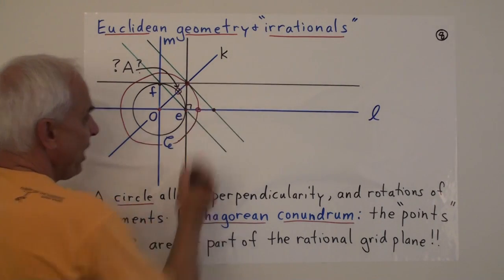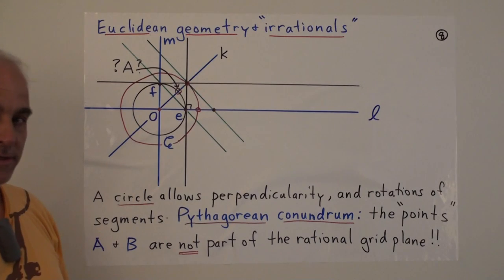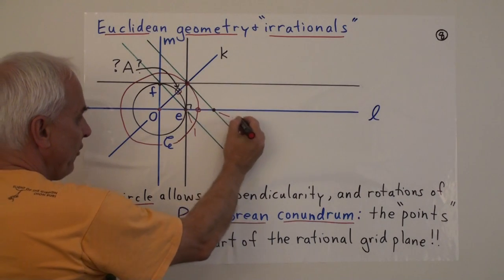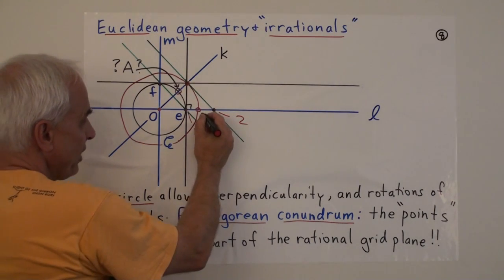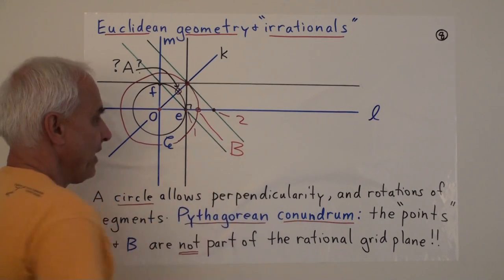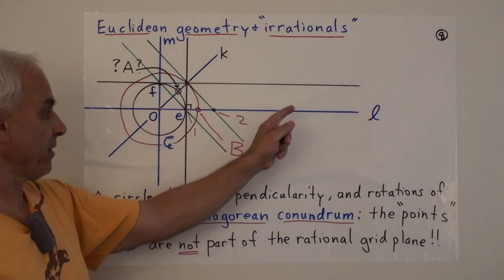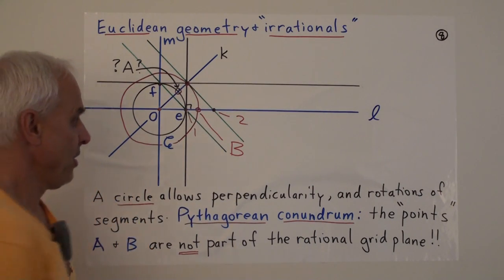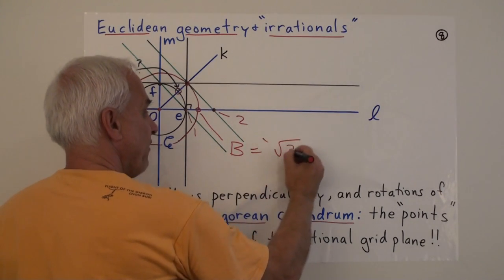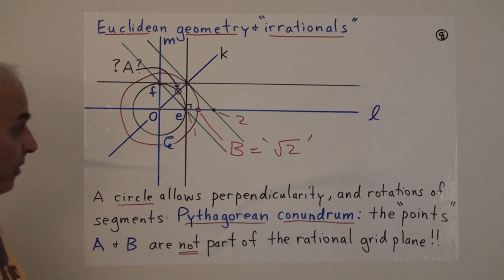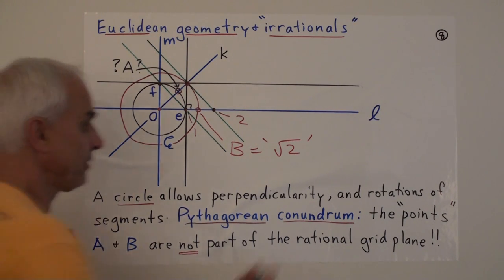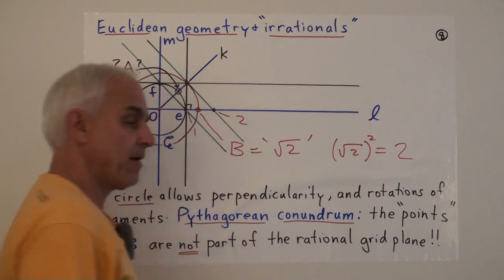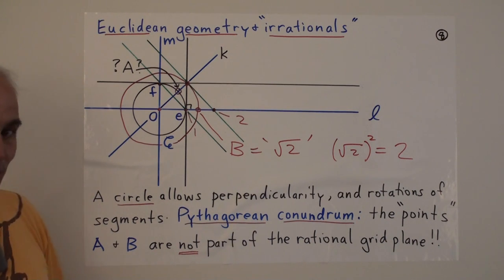And meeting the plane, and meeting L now at some new point. So if this happens to be our number 1, and maybe this is our number 2, then this point, let's call it B, is a new point that's no longer one of the many points that we could construct in the rational number line. The Greeks realized that this is some kind of number which might be called square root of 2. It has the property that if you square it, so what that means is that if you apply the multiplication property to it, to itself, then you get 2.